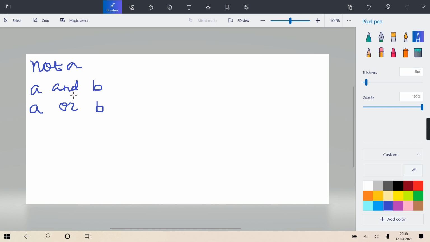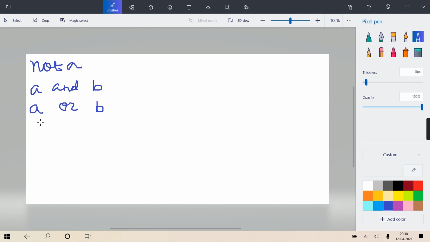Then A and B. Here when both A and B are true, the result is true. Otherwise it is false. It means if any one is false, like if A is false, the whole is false. It will not check this side also. It is short circuit evaluation. If A comes false, complete false.